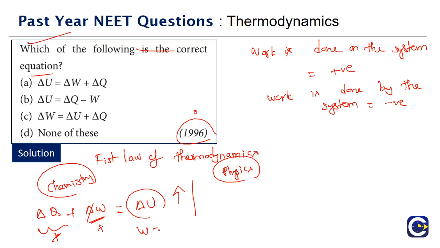And the general work expression will be equal to integral P external dV. Okay, so this is what we have in terms of the first law of thermodynamics in chemistry.